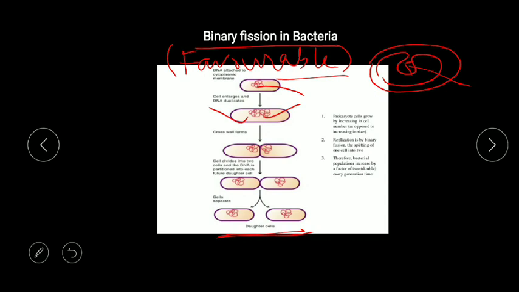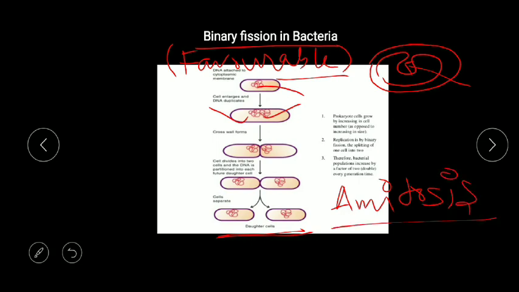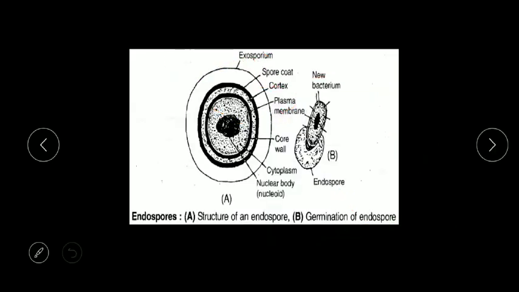So in this there is no spindle formation. There is no true mitosis. Here there is just a direct fission, direct division, and this direct division type of mechanism is known as amitosis. So we remember, this is an important question, that binary fission is an amitosis type of division, and it occurs in favorable condition.